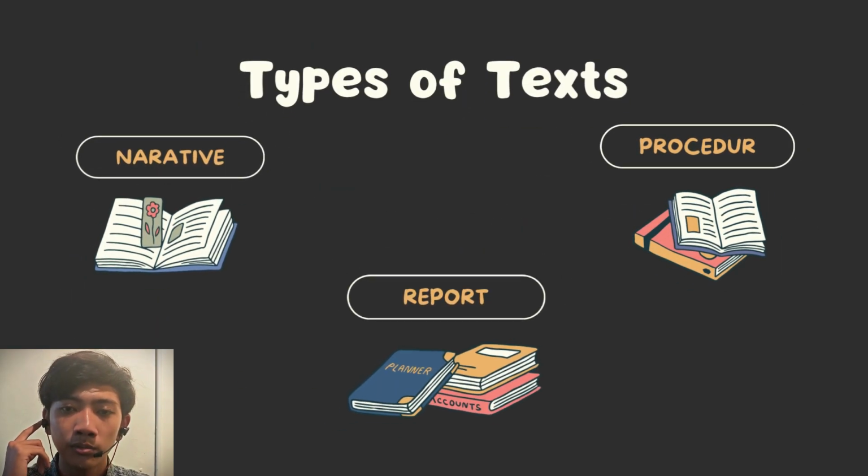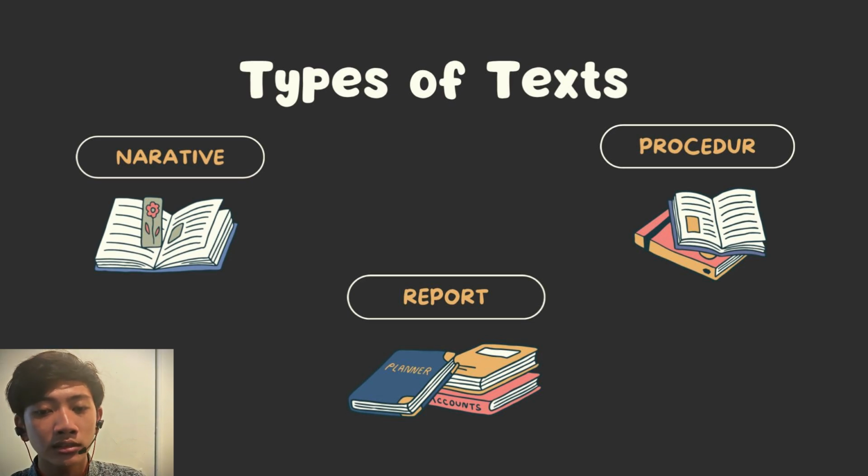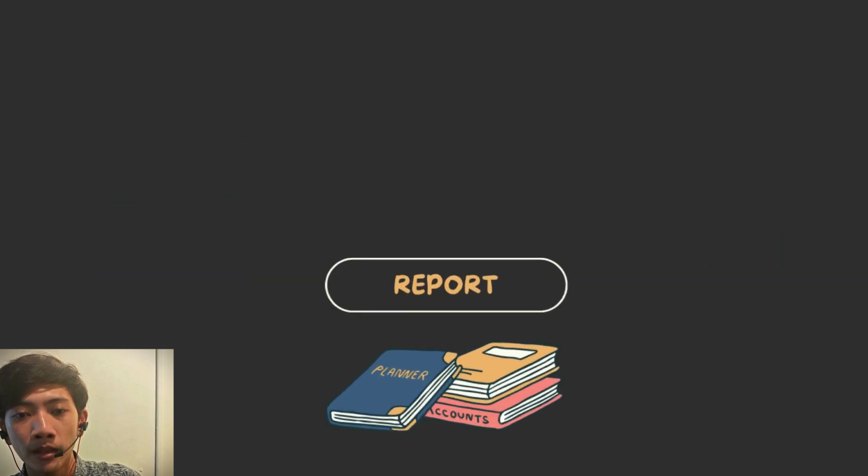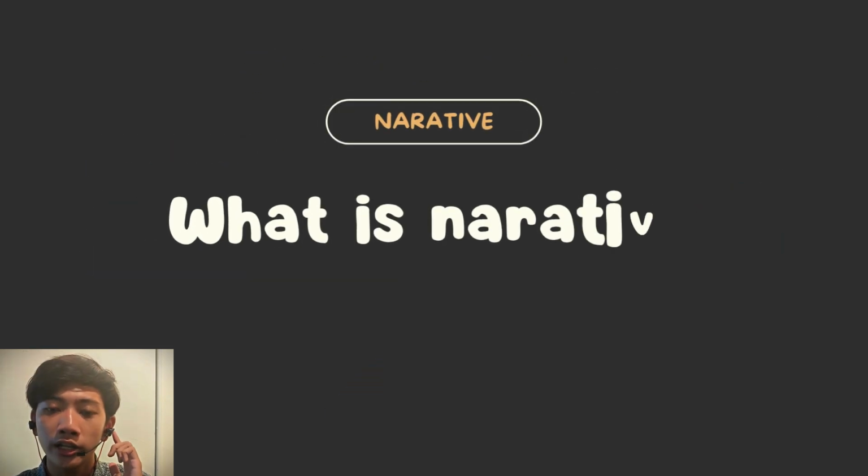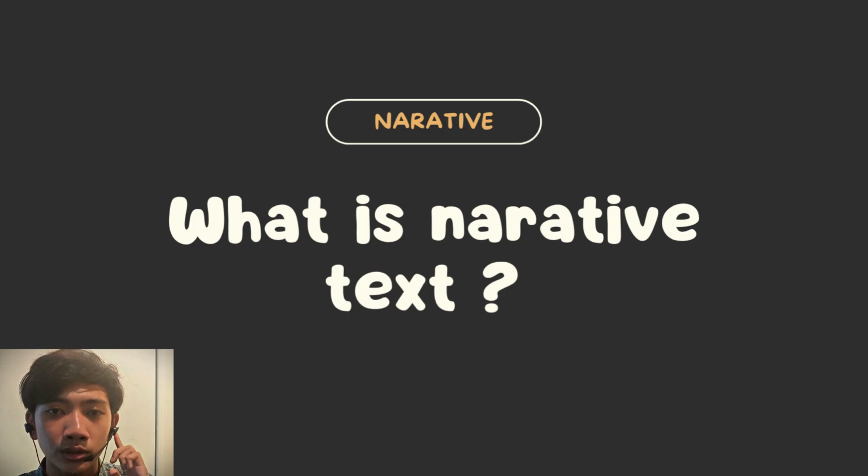Okay, and for the final project of reading, I choose three texts that I will analyze. The first text I choose is the narrative text, and the second one is report text. The last one, or the third one, is procedure text. Okay, let's move on to the first text I choose. The first text I choose is a narrative text.